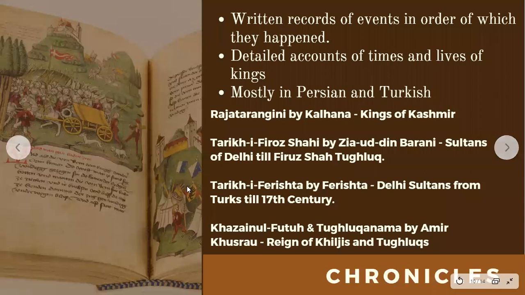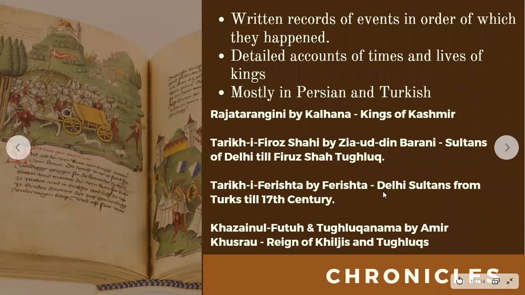Next, what you have is, children, chronicles. Now, chronicles, as the name suggests, comes from the word chronology. Now, when I say chronology, what I mean is events in the order in which they happened, right? So, you might have heard the word chronological order, right? So, it records the events in the order in which they happened.